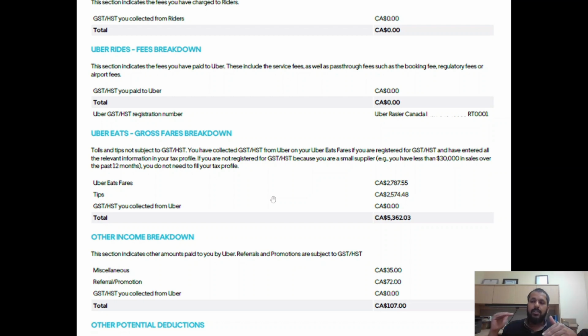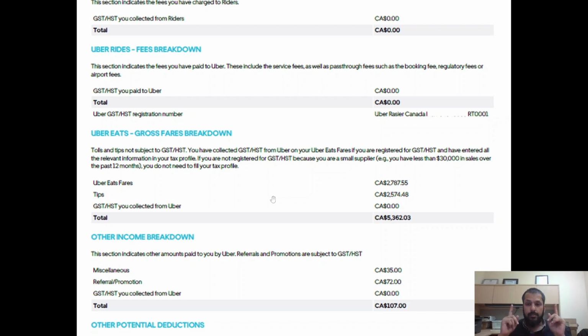There is a threshold of $30,000. If your income is crossing that threshold, then you become a contractor or a supplier who has to start charging or collecting GST or HST on your sales. So if you are an Uber Eats rider and your income is going more than $30,000, then it is your obligation to get registered for HST or GST. Get that number, get that information.